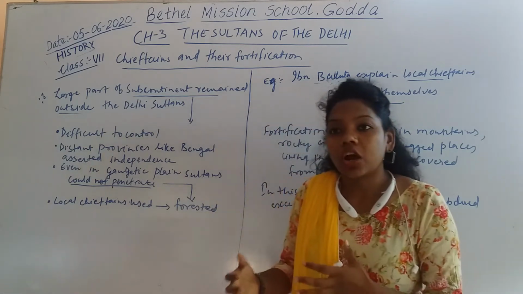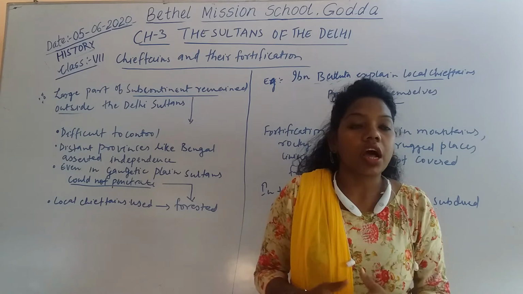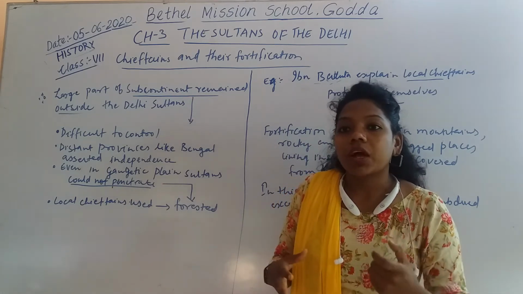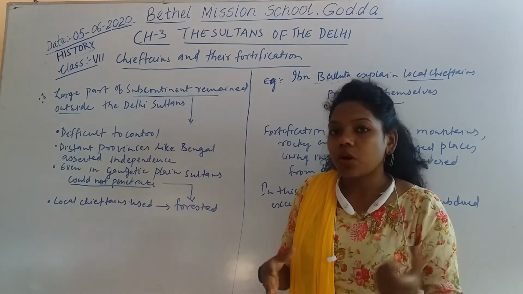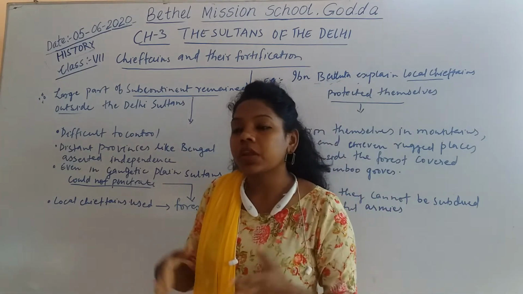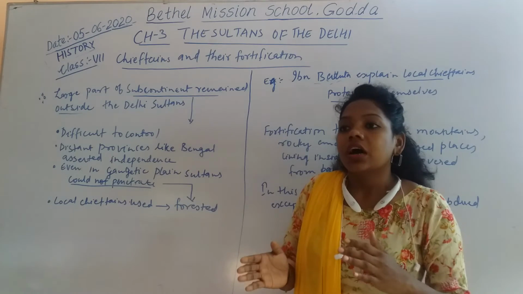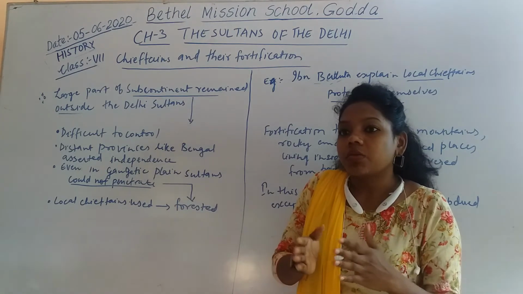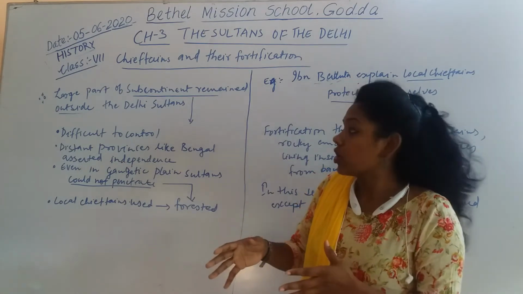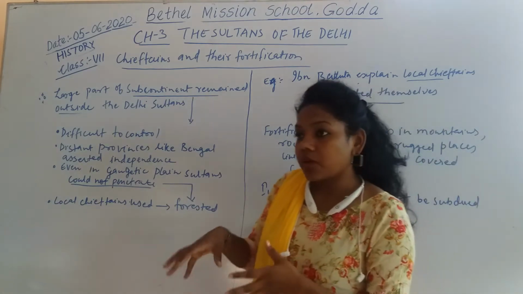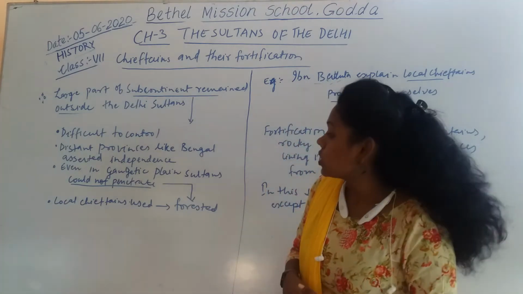They used to make their own army, or we can say they used to appoint their own army too, and they used to plunder more and more taxes from the common people. So due to that, they became so rich, and they asserted independence. That means they brought the empire's states from under the sultans.